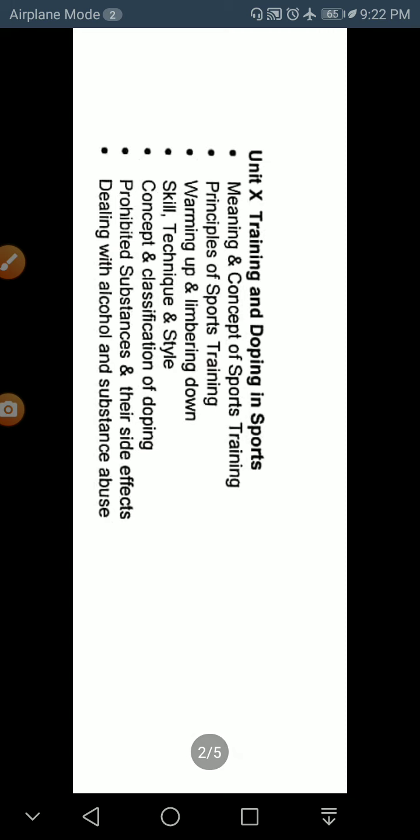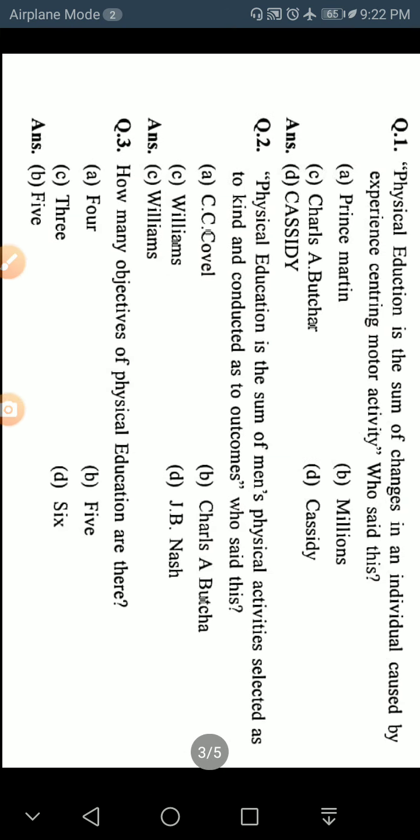Training and doping in sports. Okay, this is all about your syllabus. Now come to the topic.